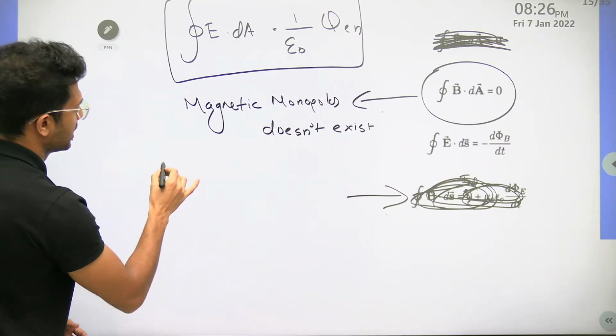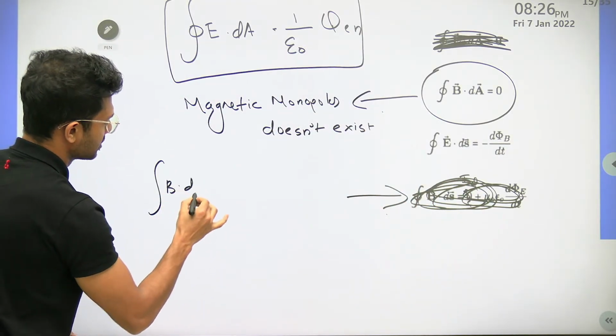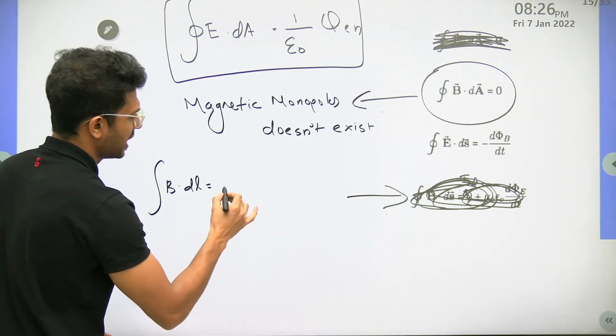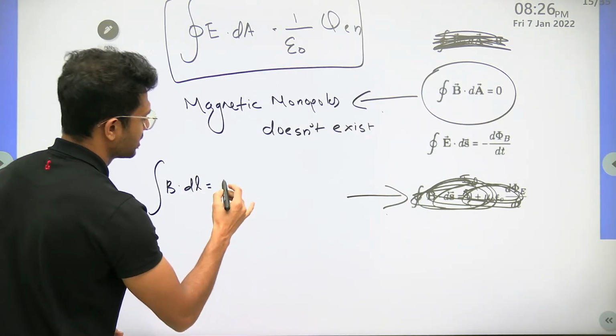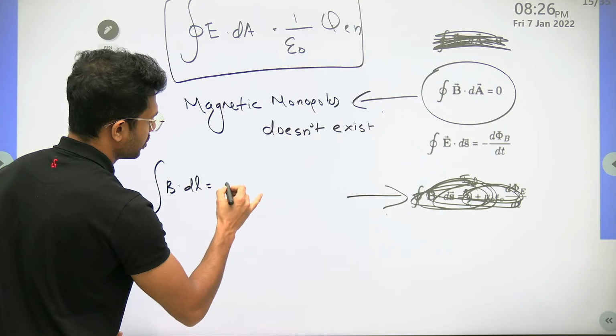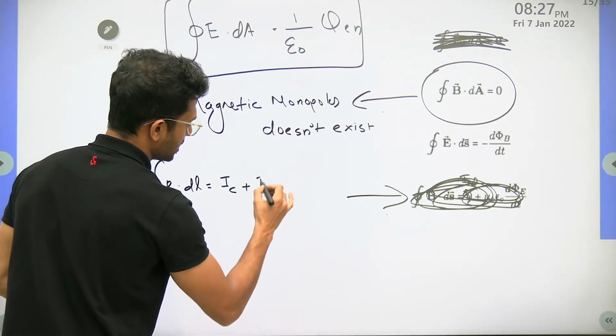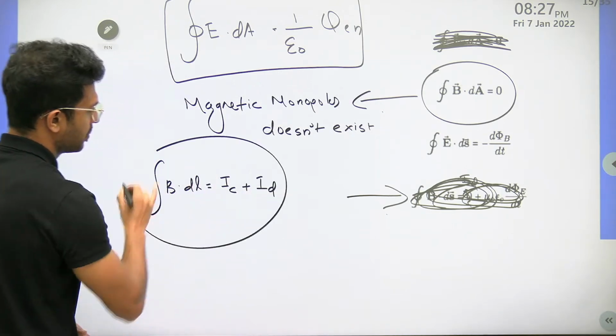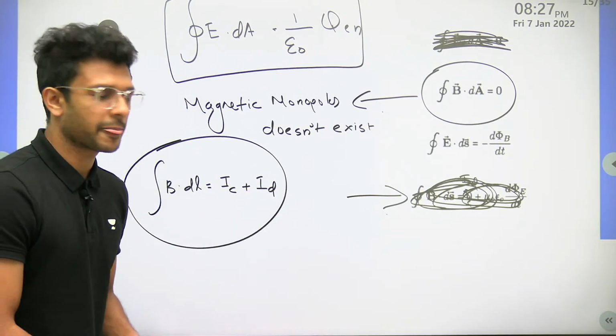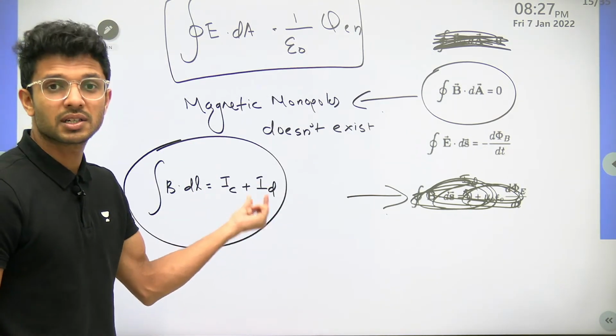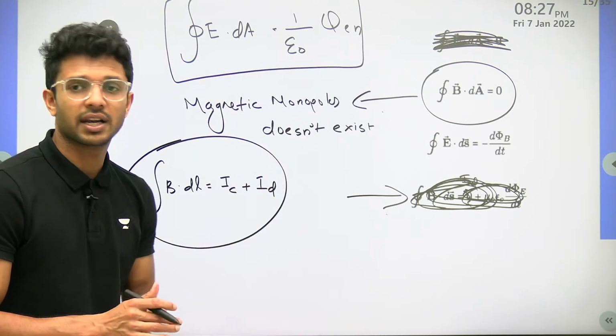Okay, I'll just write it down. Integral B dot dl is equal to, which is something we already have written. There it was written in a wrong fashion, so I'm just making the correction. Integral B dot dl is equal to IC plus ID, conduction current plus displacement current. We know the formula for displacement current, epsilon d phi by dt of electric field.